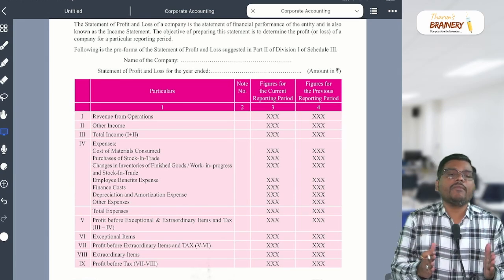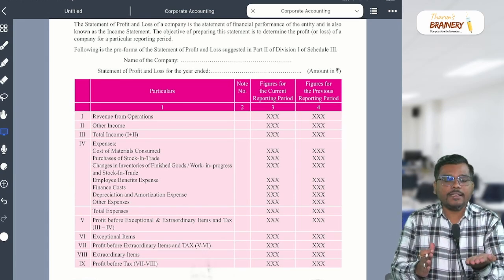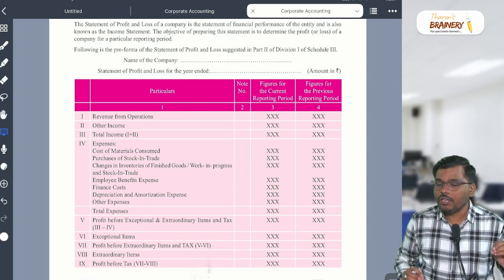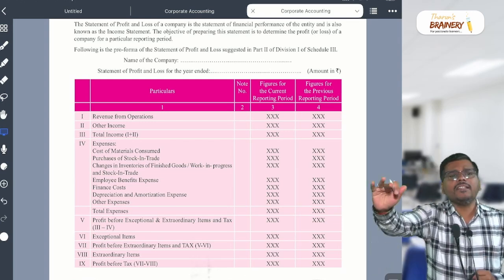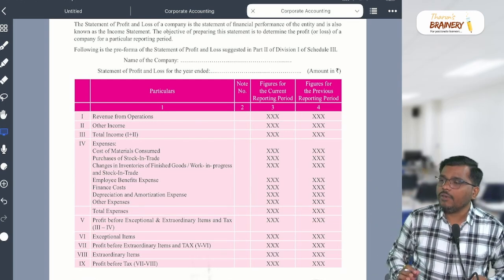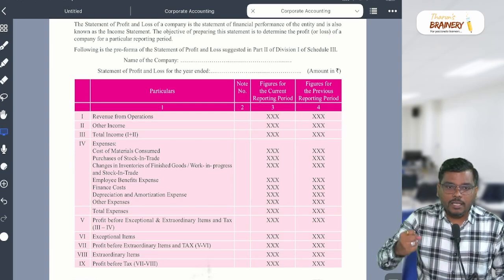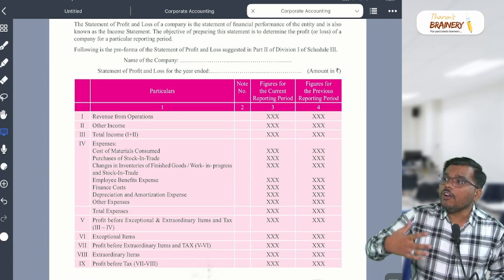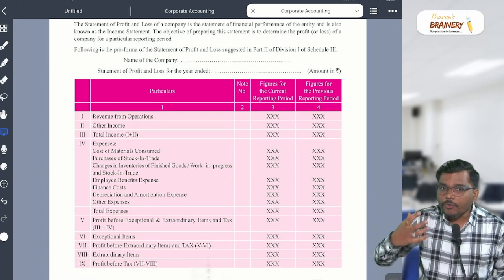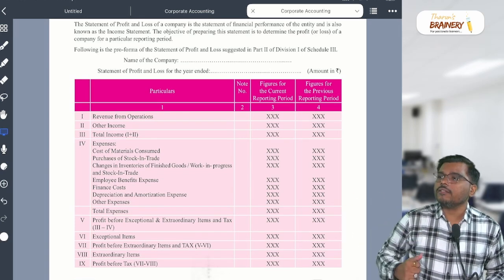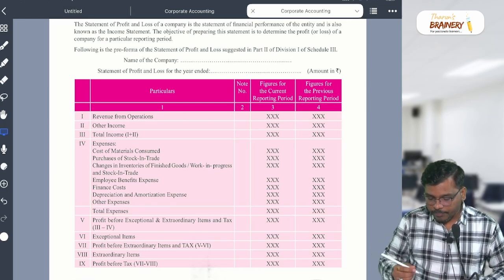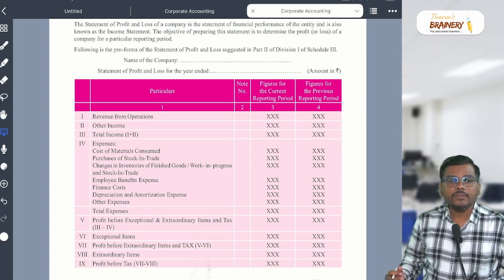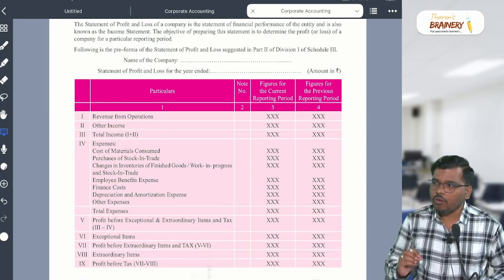So what business you are doing, my dear student? If you are doing that business and from that you generated something, it will come under revenue from operation. Other than that, if you generated anything, it will come under other income, like rent received, dividend received, interest received, profit on sale of investment, profit on sale of fixed asset. And loss? Will loss come here or somewhere else? We'll discuss that one. Loss is a pending part.